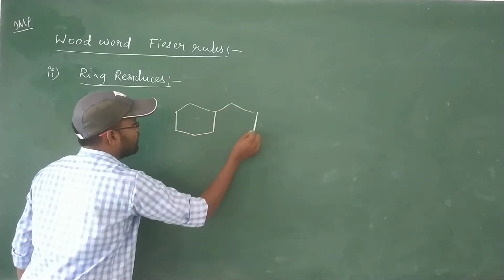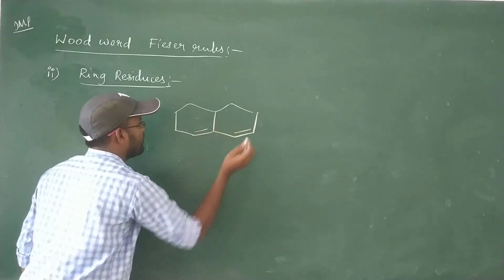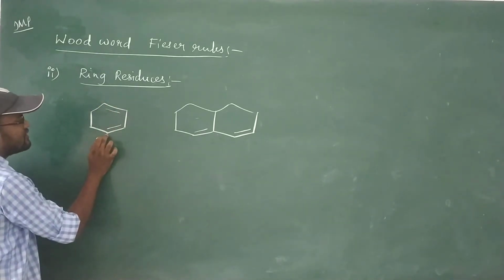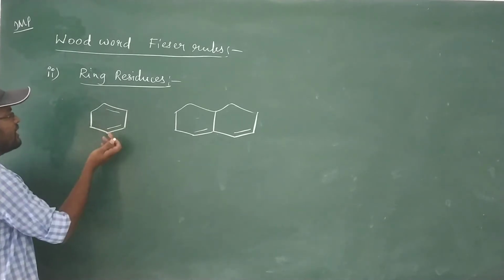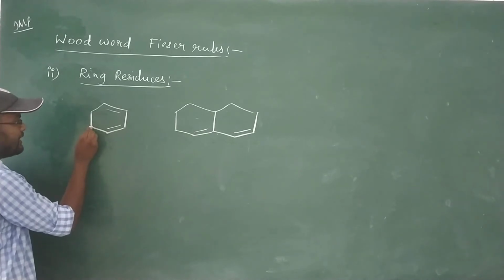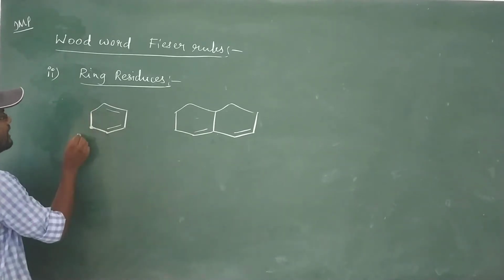First one is homoannular diene and the second one is heteroannular diene. The unsaturated carbon atoms, these 2 are unsaturated, these 2 also unsaturated. A saturated carbon directly attached to an unsaturated carbon in the ring system is considered a ring residue.